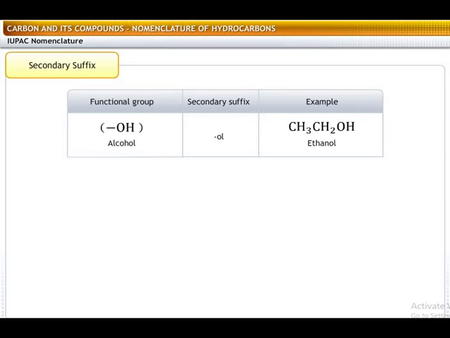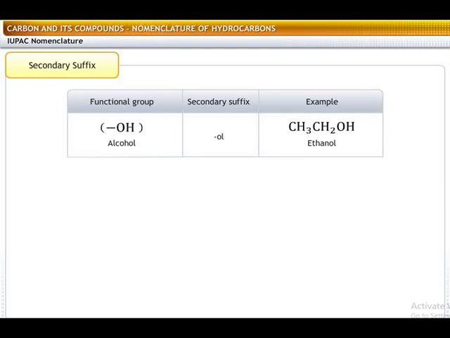For example, a molecule of ethyl alcohol contains two carbon atoms, so the root word is "eth." It is saturated, so the primary suffix should be "ane." But as there is a functional group OH in the molecule, remove the "e" from the name of the molecule and add the secondary suffix "ol." Therefore, the IUPAC name of ethyl alcohol is ethanol.